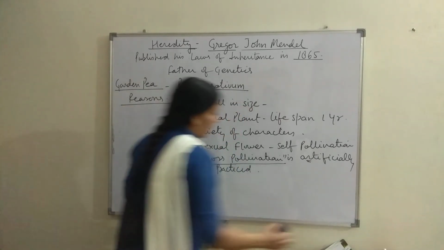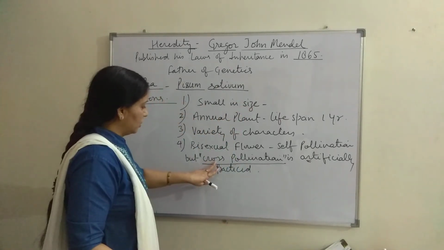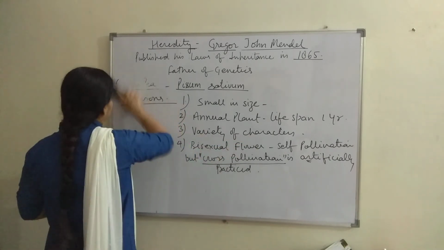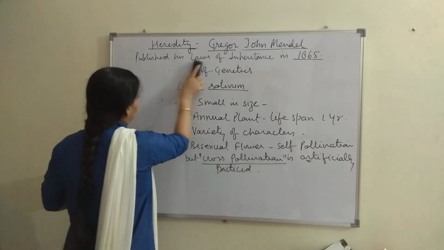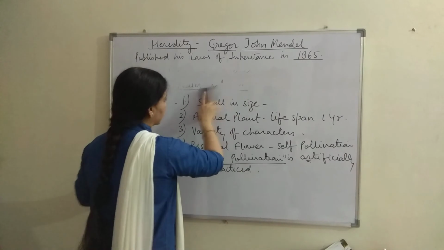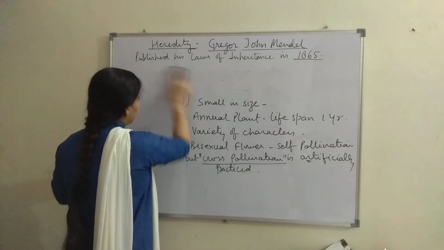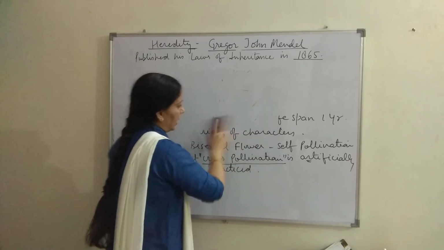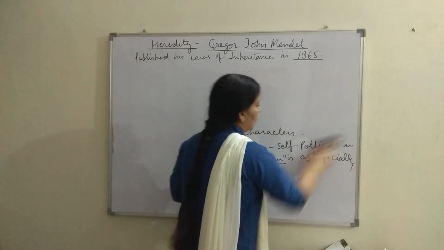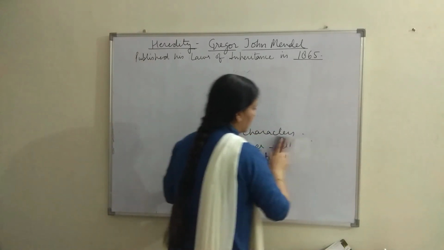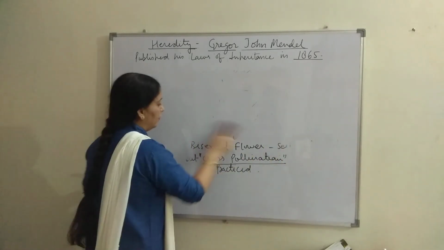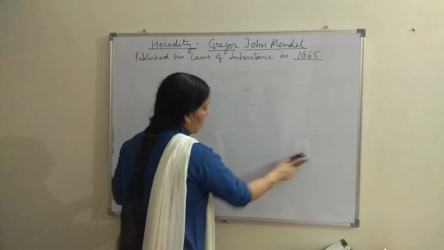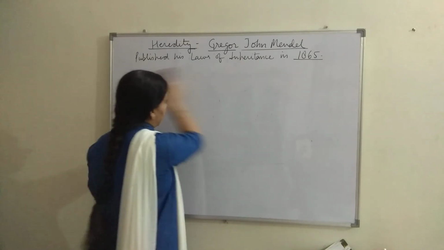Now we will go to this point, variety of characters. What are the variety of characters that were selected by Mendel in the pea plant? There are two terms used in this case. One is called character, the other term is called trait. How are character and trait different from each other? When there are two or more alternative forms of a character, they are called traits.